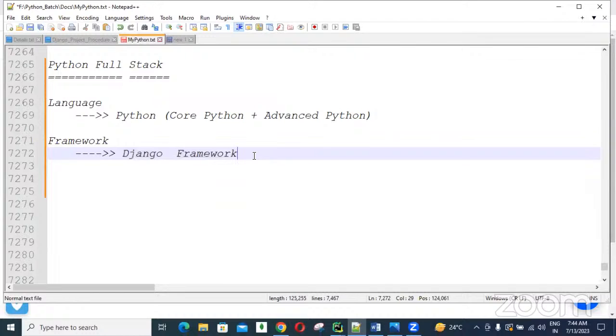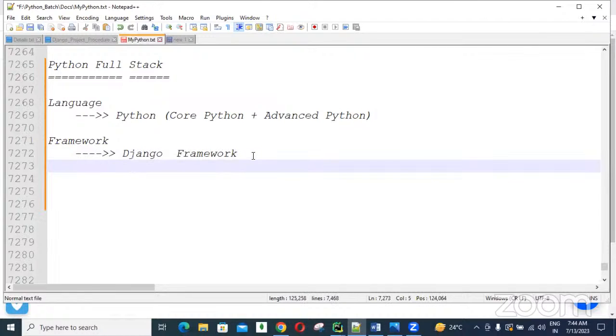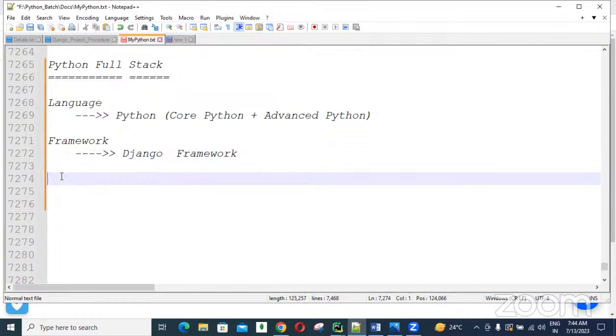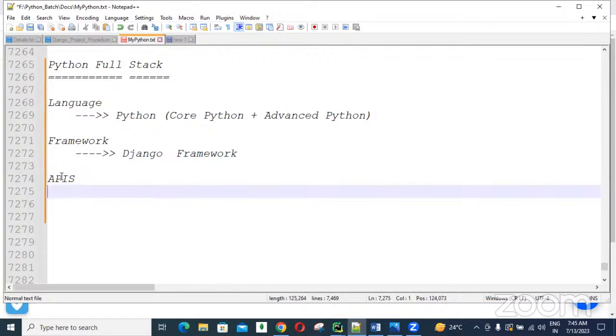Okay. In this Django framework only, guys, as a part of this Django framework, we are going to learn REST API also, guys. So, okay, I'll give you that separately. We need to discuss APIs-related topics, guys. We have so many kinds of APIs. We are going to learn about the REST APIs. REST APIs.